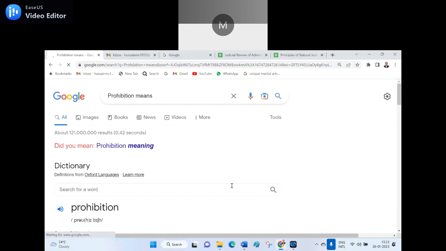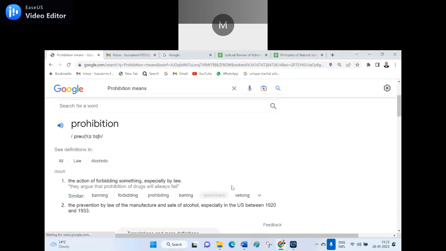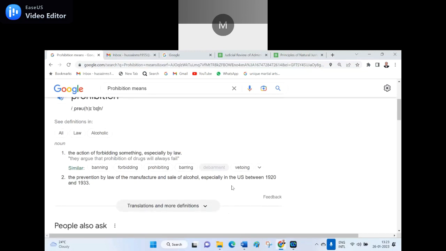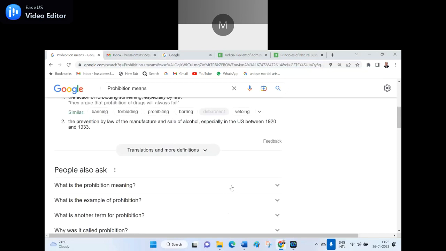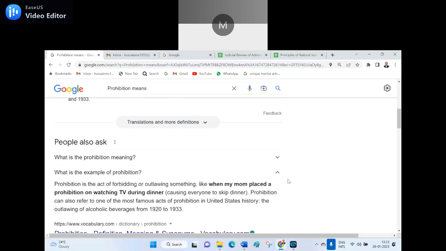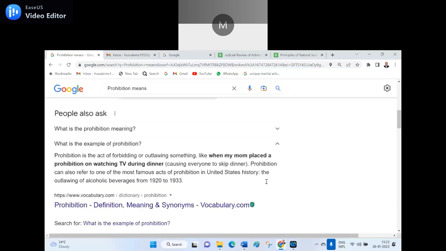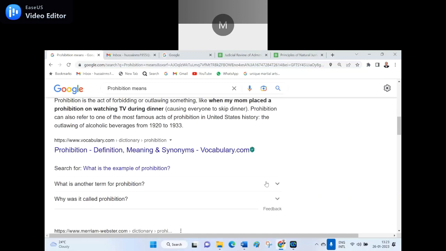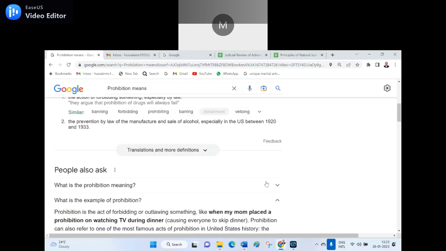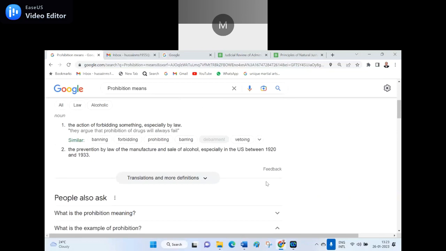So, prohibition means the action of forbidding something, especially by law, or prevention by law of the manufacture and sale of alcohol, especially in any area. They will prohibit it. An example of prohibition: prohibition is the act of forbidding something. When my mom placed a prohibition on watching TV during dinner, naturally, prohibition can also refer to one of the most famous acts of prohibition. Of course, father and mother will do it at home, but the court will make the prohibition. How? A liquor shop is not allowed in the vicinity of the school premises.